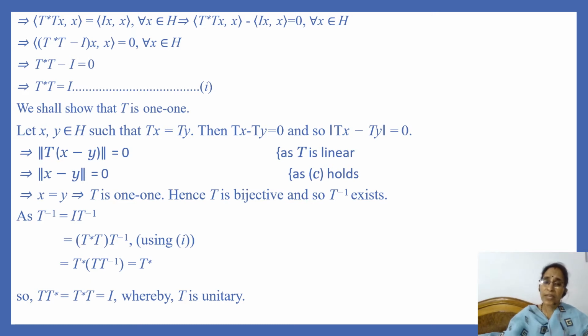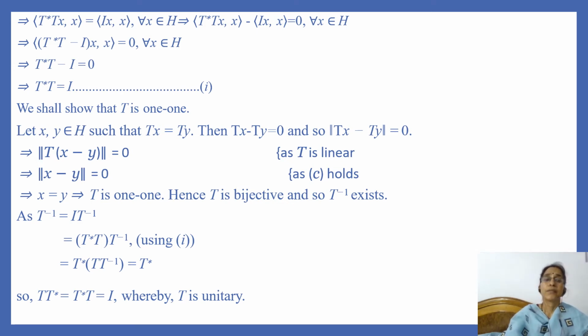So we find that norm of x minus y is equal to 0. This implies that x minus y is equal to 0, that is x is equal to y. So we have shown that Tx is equal to Ty implies that x is equal to y, hence T is 1-1. So we have shown that T is bijective, and so T inverse exists.